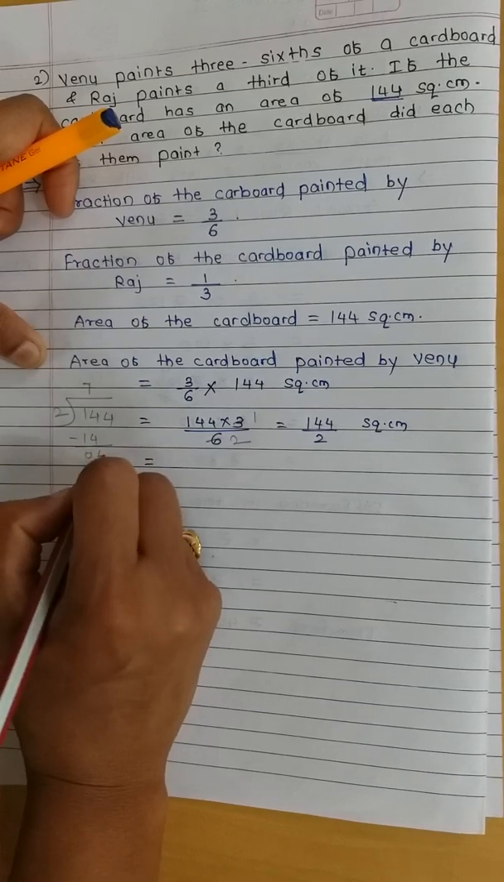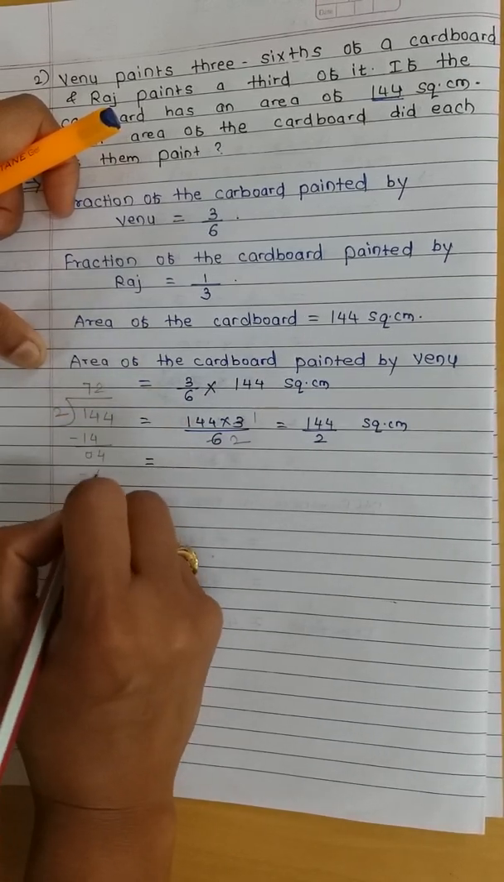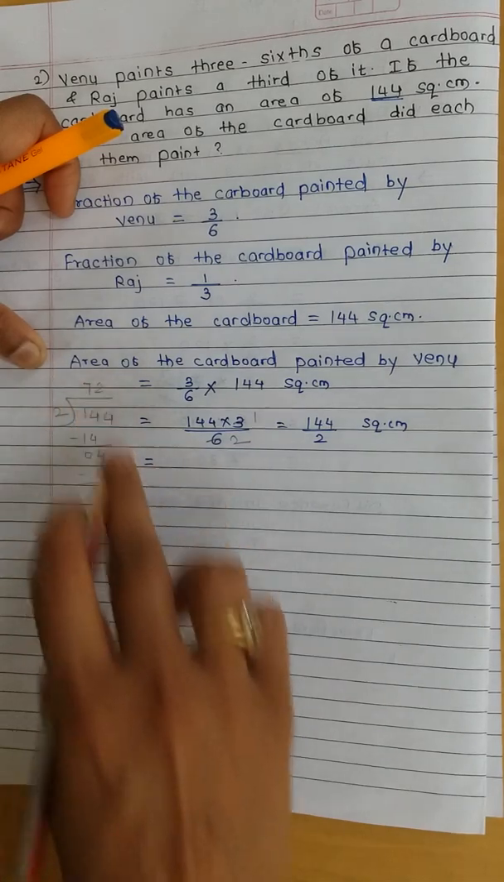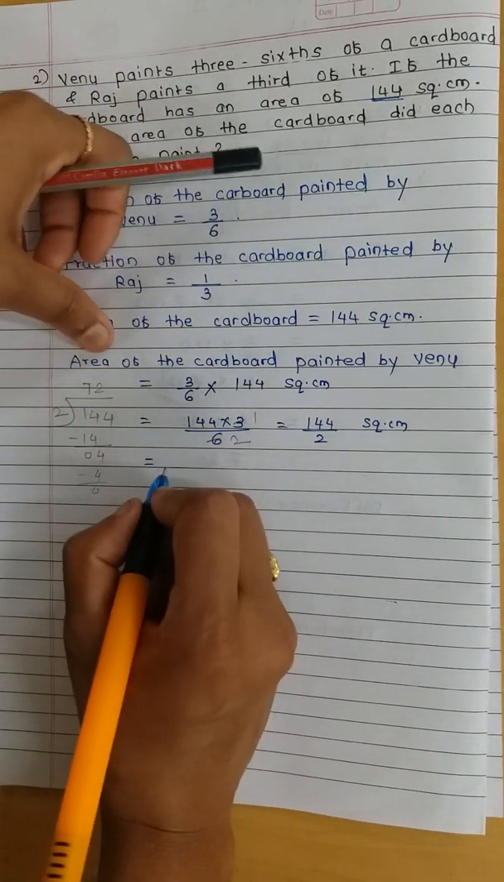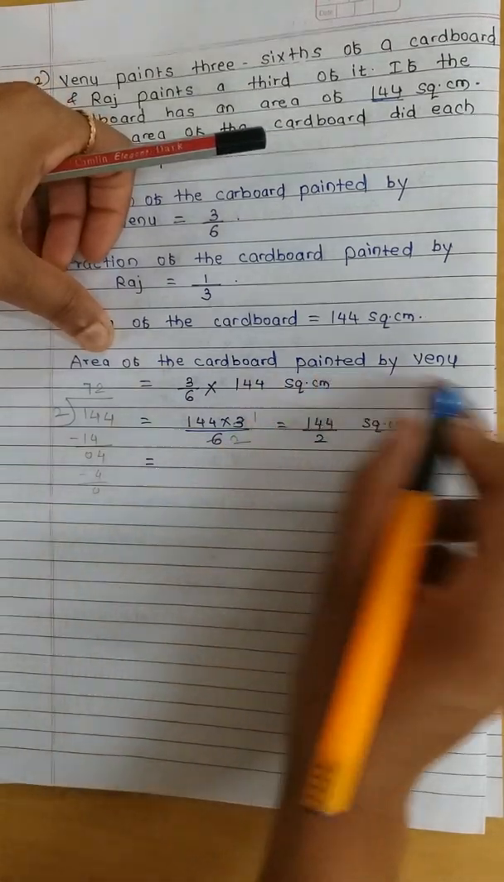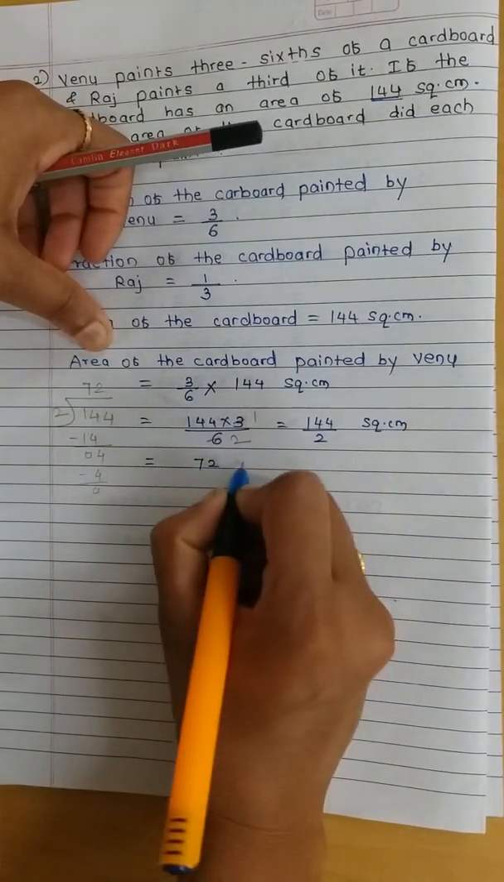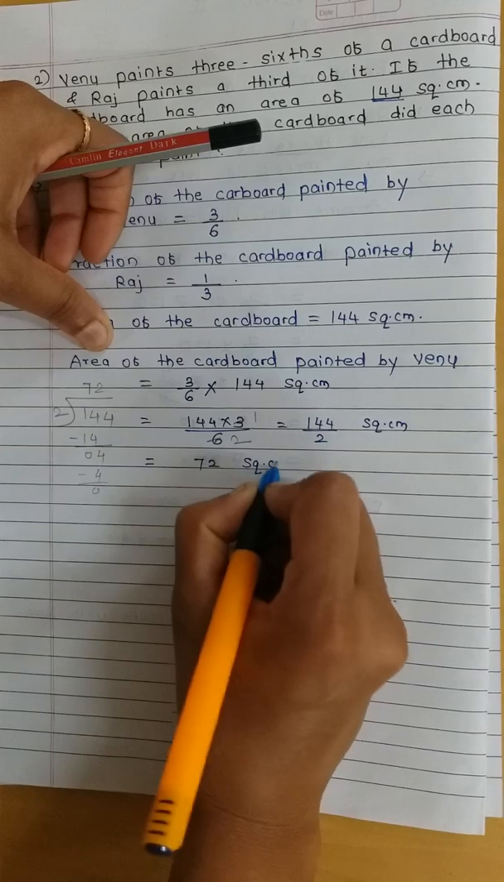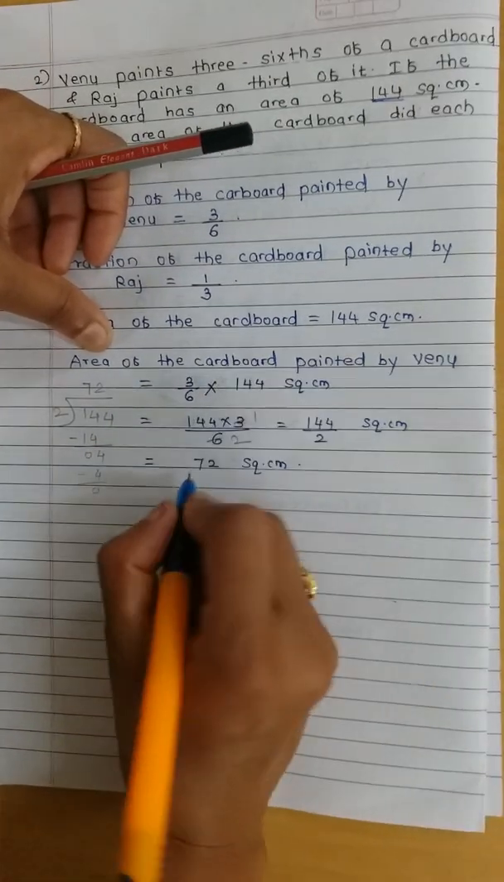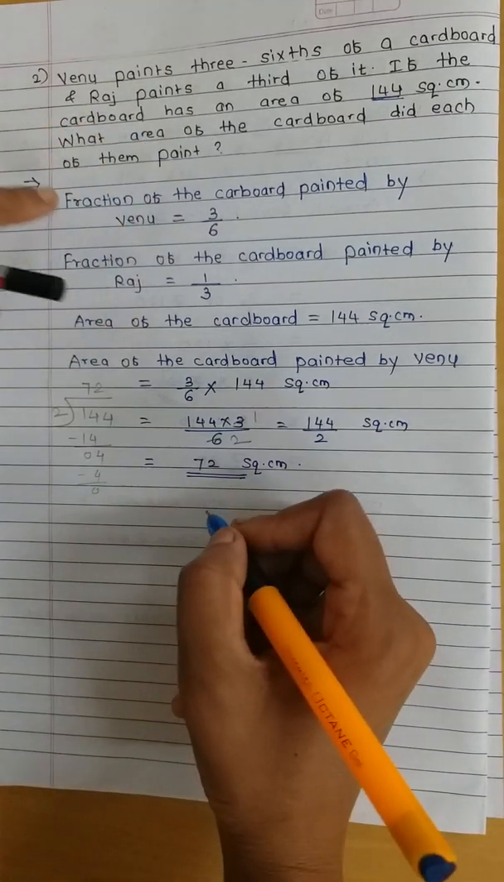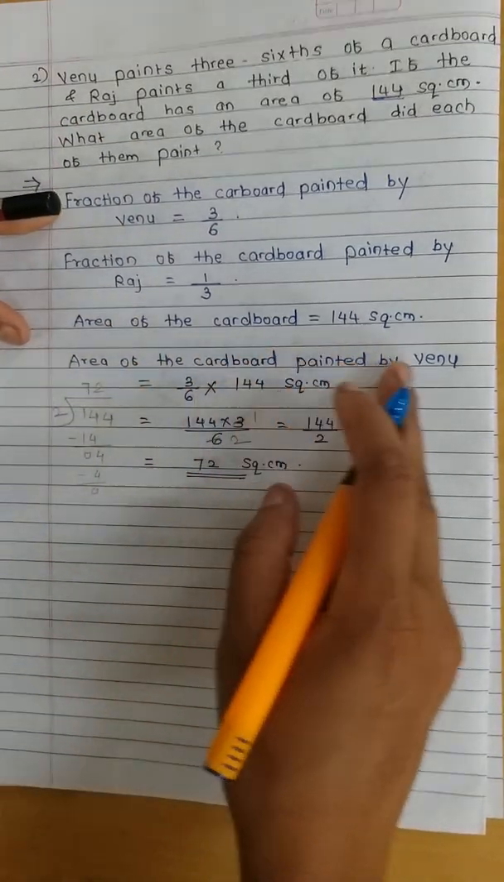We will put 4 as it is. 2 2s are 4. So what is the answer? The answer is 72. So the area of the cardboard painted by Venu is 72 square centimeter. Clear? So this is the answer of area of the cardboard painted by Venu.